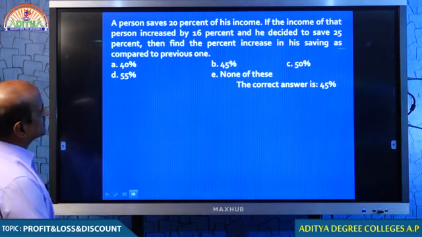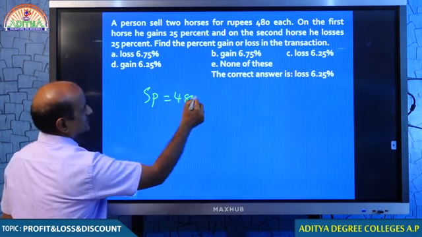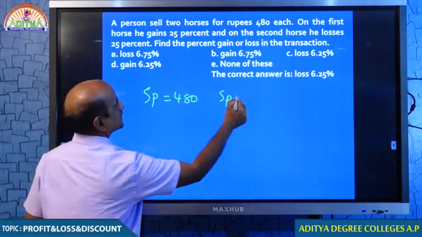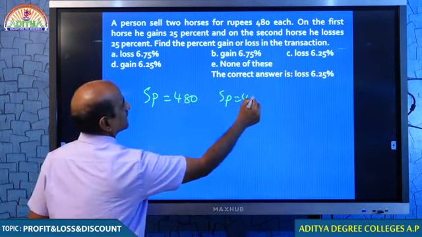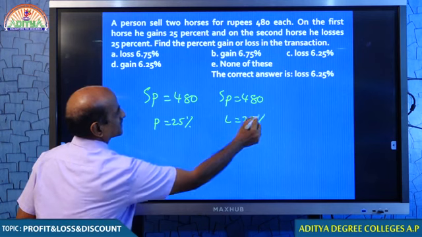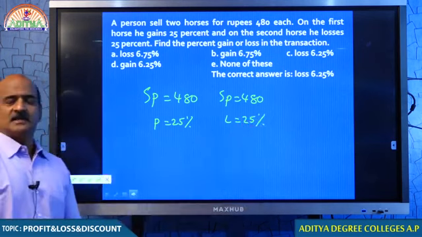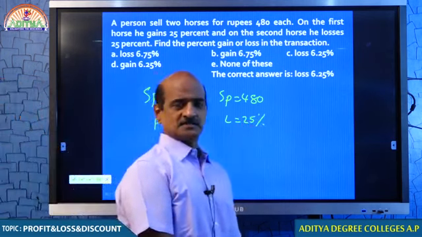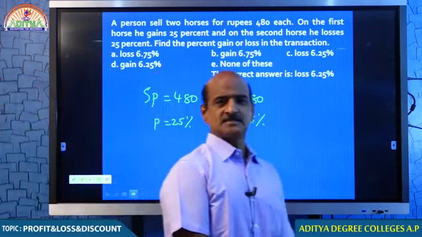The selling price of both the horses is 480. This is 480, that is 480. Tell me, students, this one is sold at a profit of 25%, and this one is sold at a loss of 25%. When the selling price of 2 horses is the same, the profit and loss percent are also the same. You remember, students, there is always a loss.